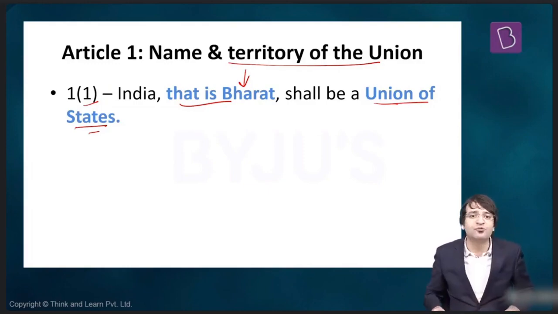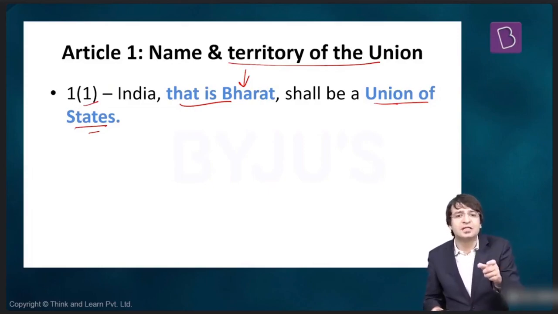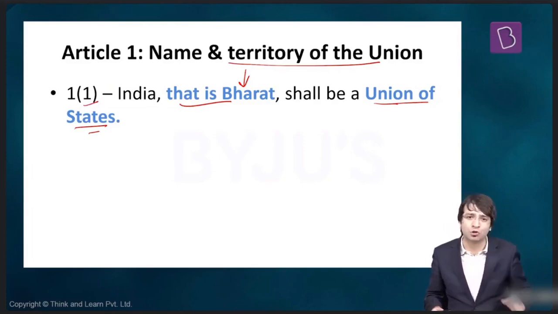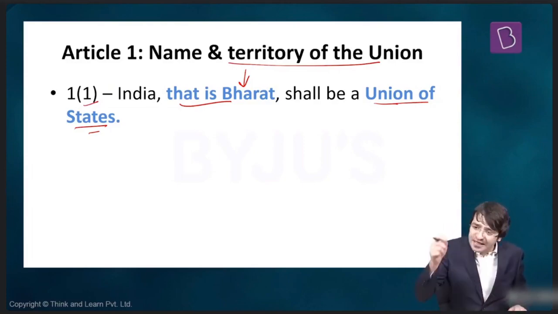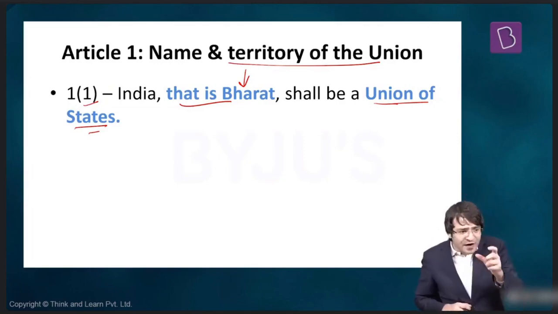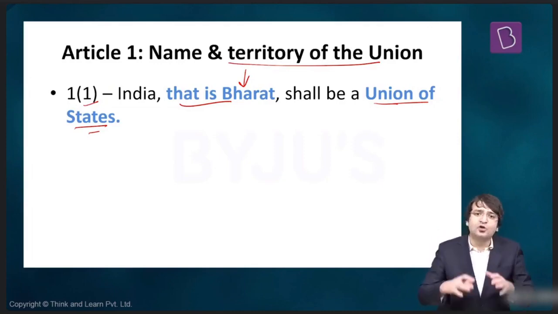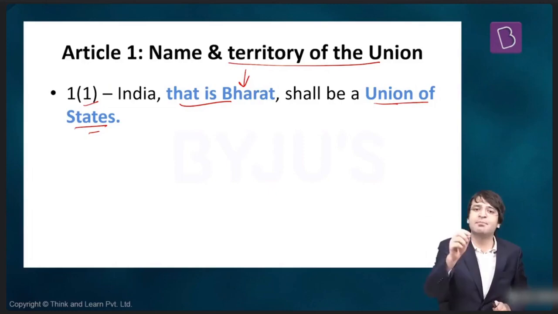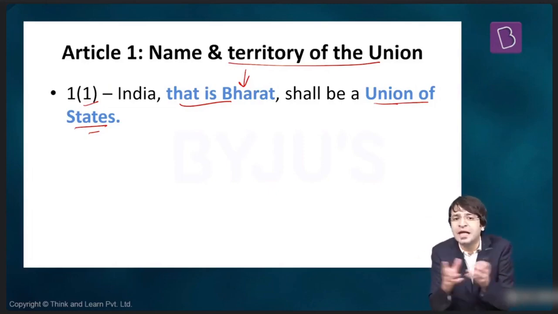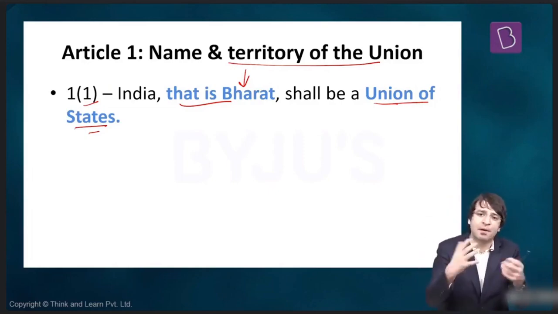Ultimately, the Supreme Court rejected this public interest litigation. The then Chief Justice of India said, "Don't come to us with these frivolous emotional issues. Use the power of public interest litigation to fight corruption in society, to fight climate change in this country." So we are rejecting this public interest litigation. That means once and for all, the dust is settled, the matter is resolved. We have a dual name for this country, India, that is Bharat.